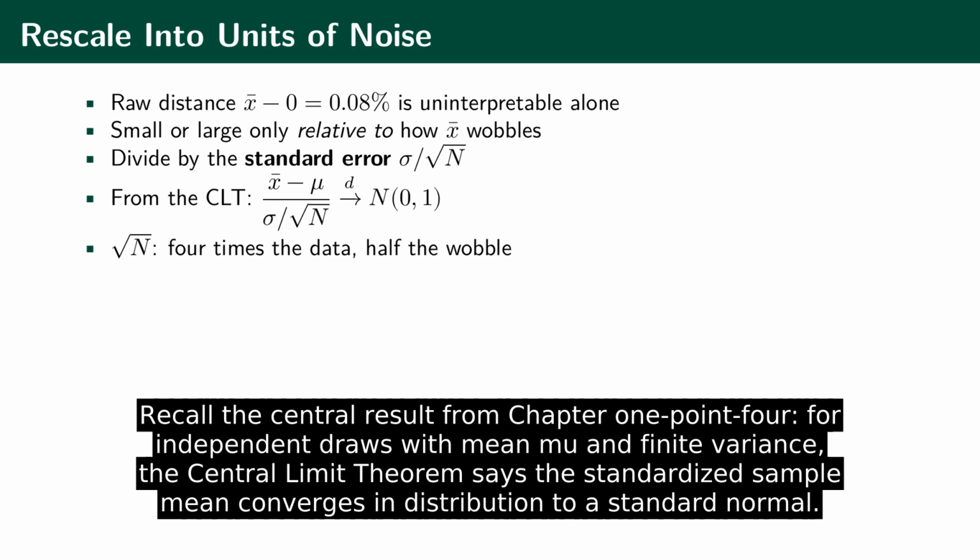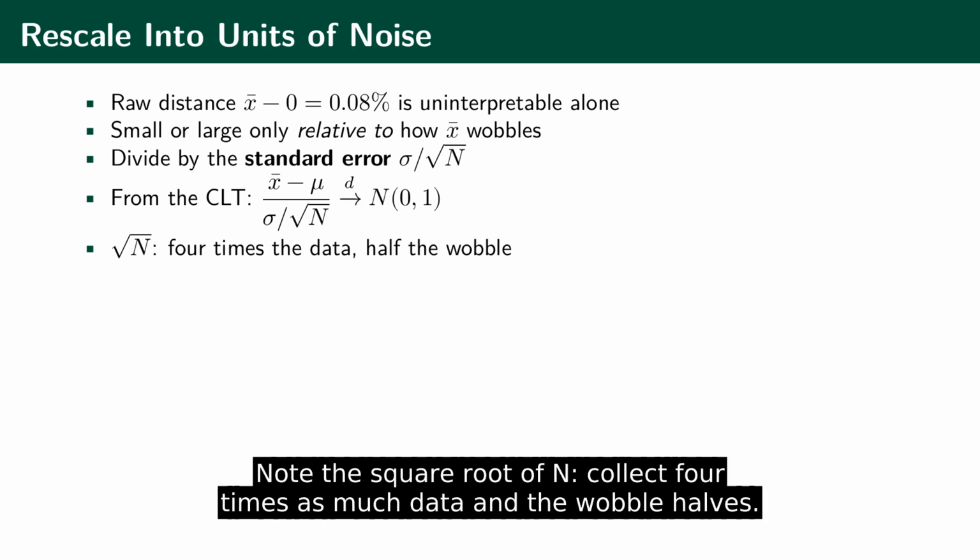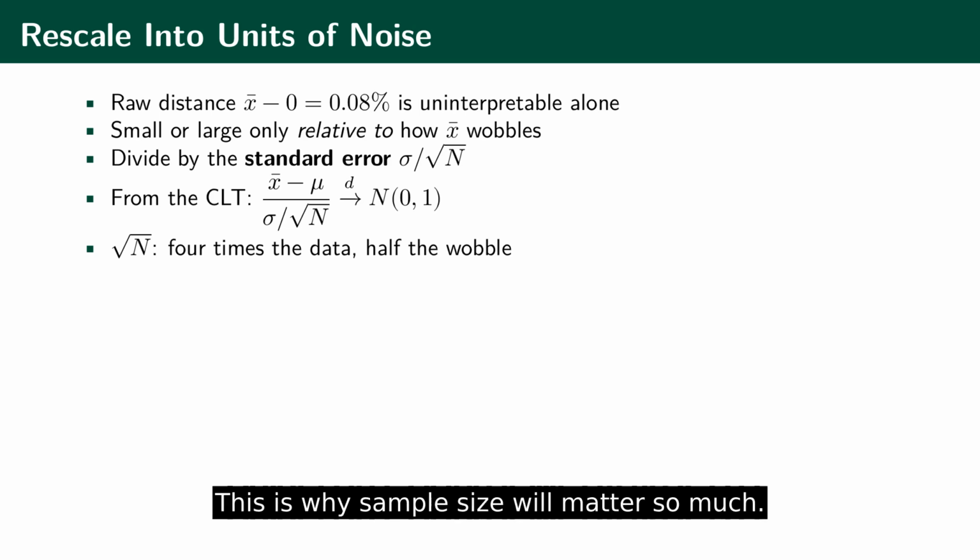Recall the central result from chapter 1.4. For independent draws with mean mu and finite variance, the central limit theorem says the standardized sample mean converges in distribution to a standard normal. The denominator there, sigma over the square root of n, is the standard error of the mean, the standard deviation of x bar across hypothetical repeated samples. Note the square root of n: collect 4 times as much data, and the wobble halves. This is why sample size will matter so much.